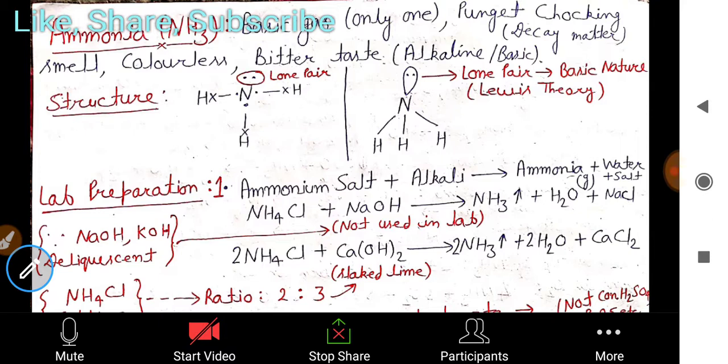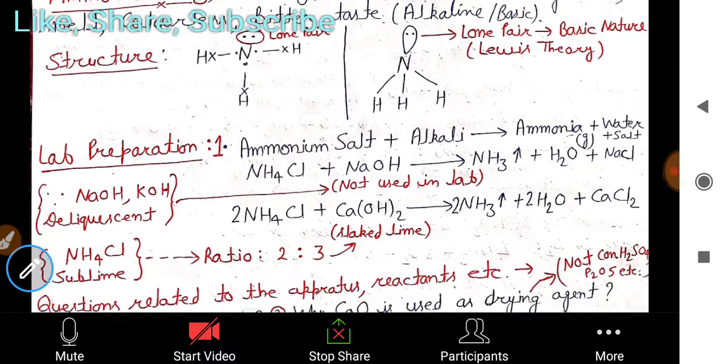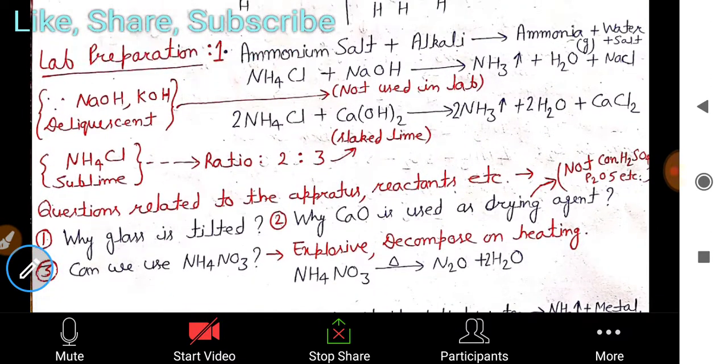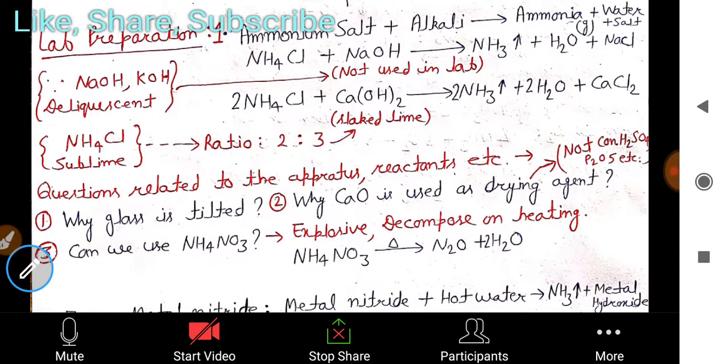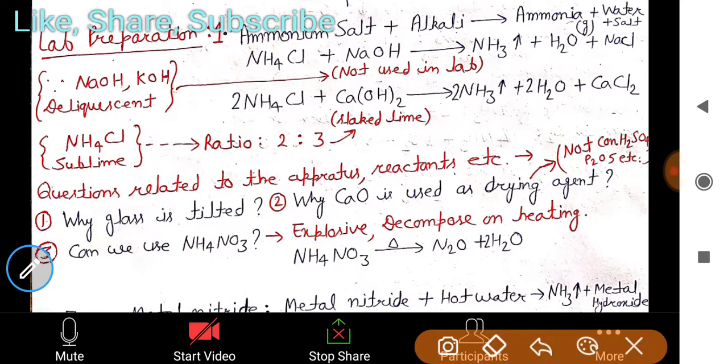If we talk about only ammonia, now we move to the lab preparation of it. You have to read from your book and then go to this video, or you can see the video first and then see your book. Both are convenient. In lab preparation, whenever we have to make ammonia, we take an ammonium salt plus an alkali. It makes ammonia in gas form, and water and salt.